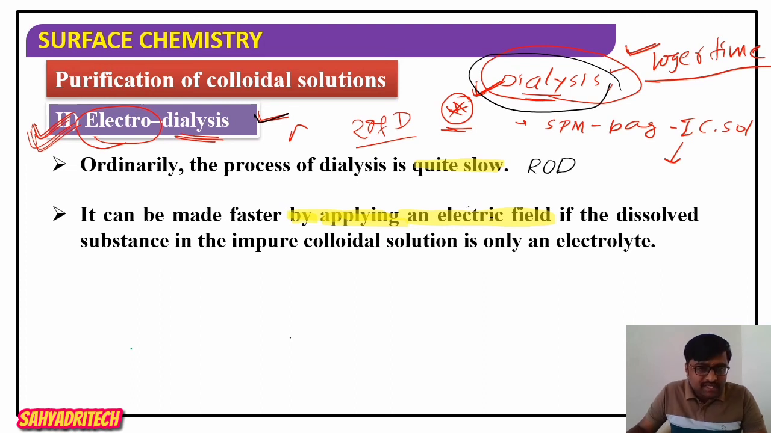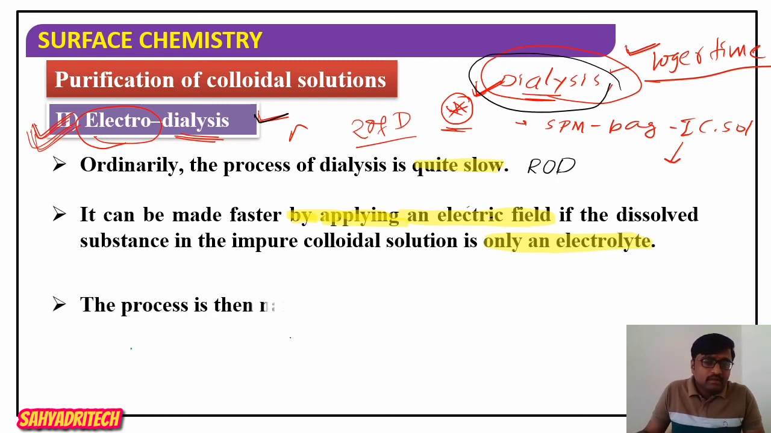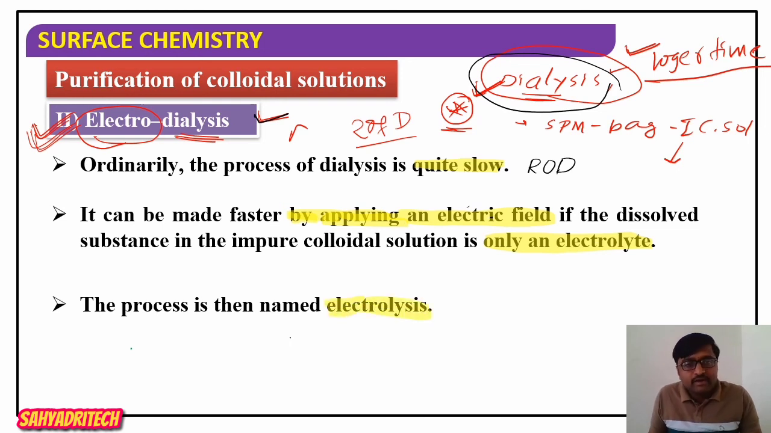Please remember this point: if the dissolved substance in the impure colloidal sol is only an electrolyte, that is, if the crystalloids are electrolytes, then dialysis can be made faster by applying an electric field. If you apply an electric field during dialysis, that process is called electrodialysis.